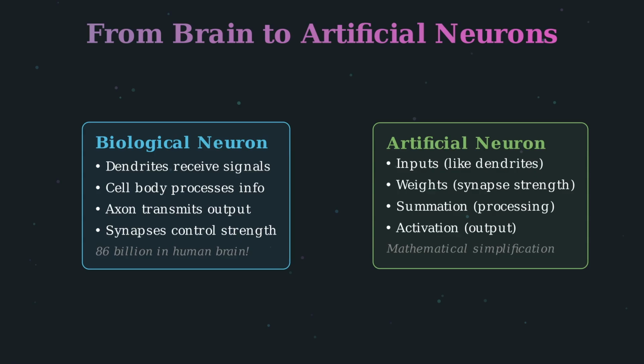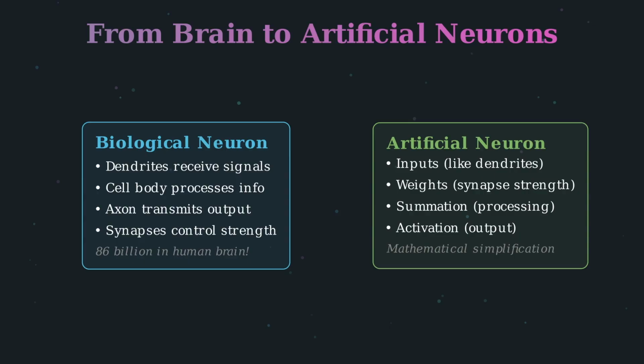Artificial neurons are inspired by this biological structure, but they're simplified mathematical models. They have inputs similar to dendrites, weights that represent synapse strength, a summation step that processes the weighted inputs, and an activation function that produces the output.